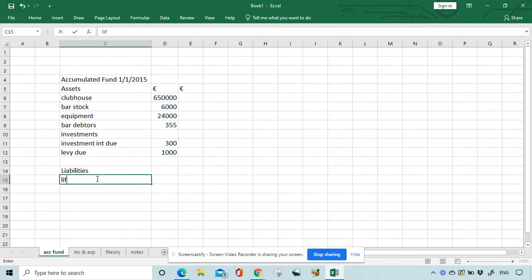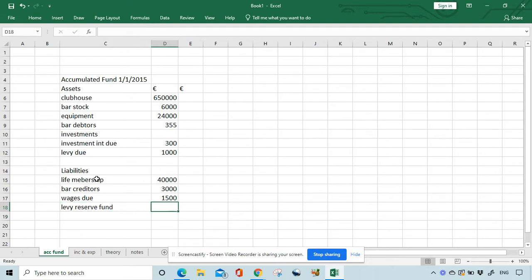Liabilities, life membership, 40,000. Bar creditors is 3,000. Wages due, 1,500. Levy reserve fund is 50,000.